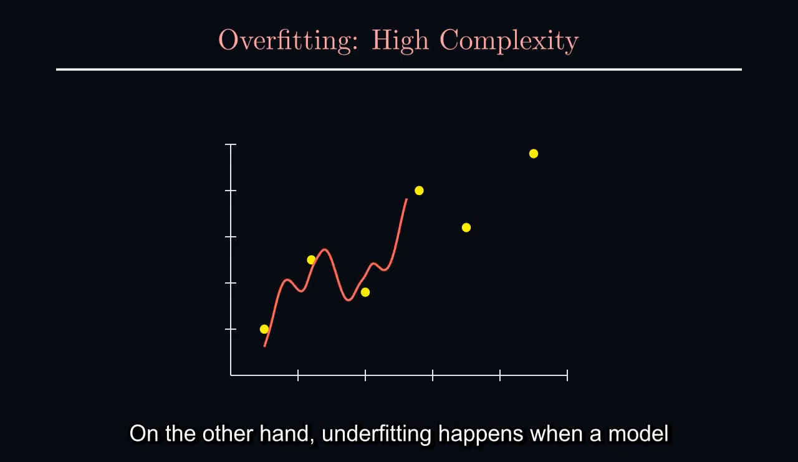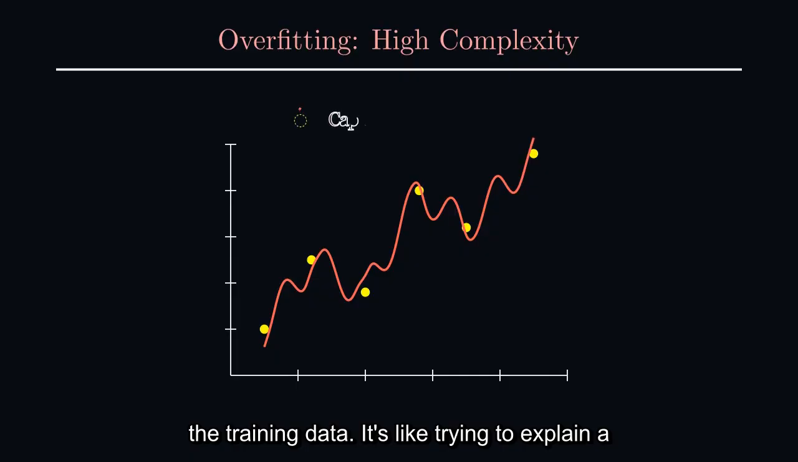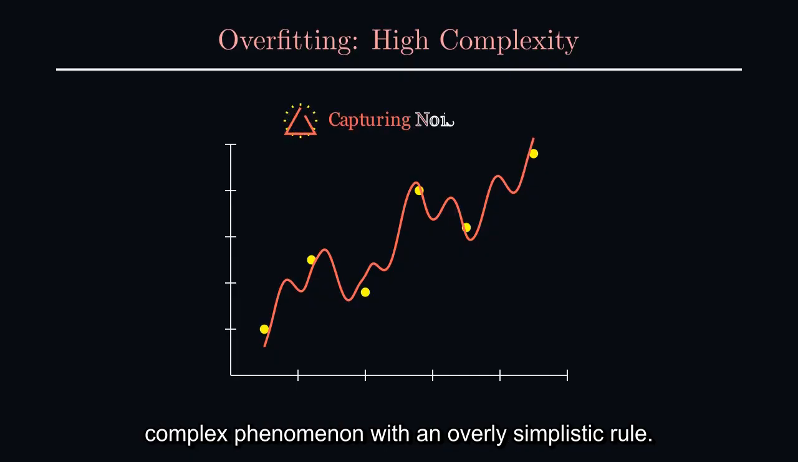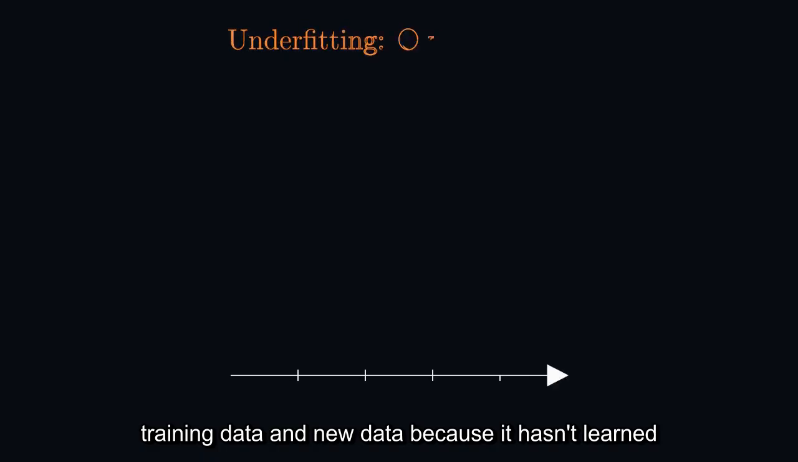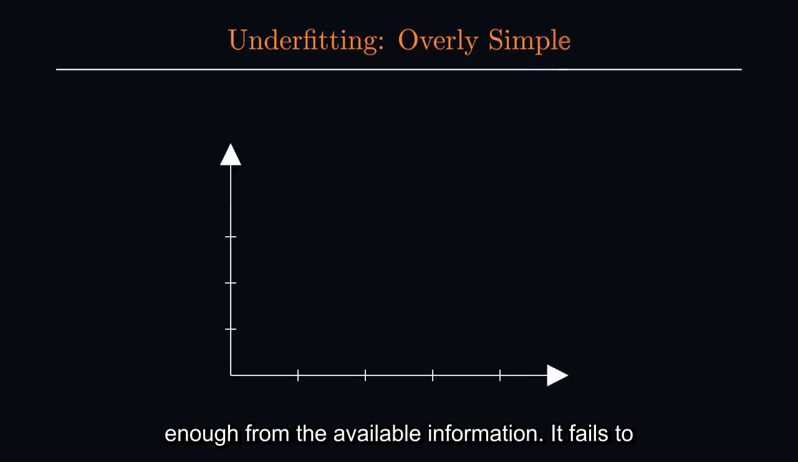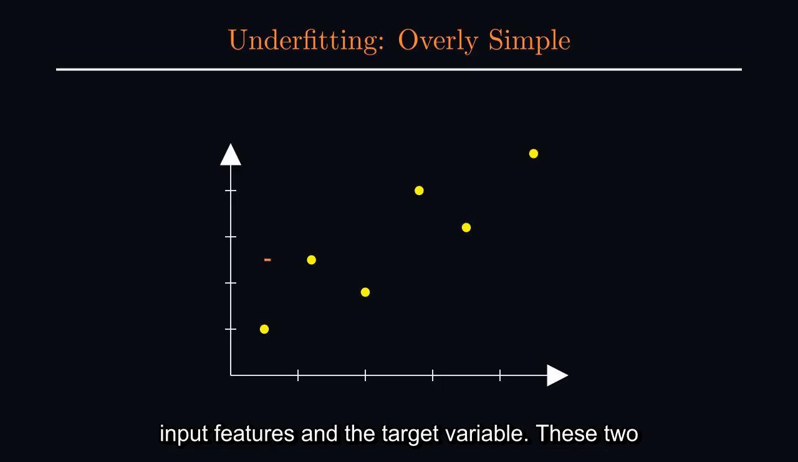On the other hand, underfitting happens when a model is too simple to capture the underlying patterns in the training data. It's like trying to explain a complex phenomenon with an overly simplistic rule. An underfit model performs poorly on both the training data and new data because it hasn't learned enough from the available information. It fails to identify the meaningful relationships between the input features and the target variable.